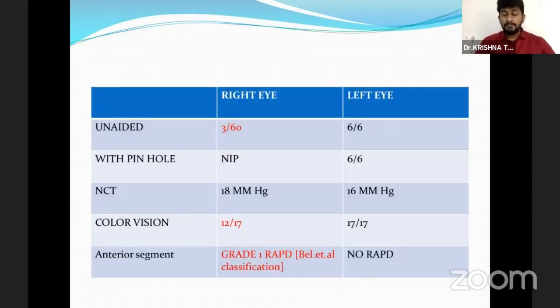His best corrected visual acuity is 3/60 in the right eye with normal intraocular pressure, and mild dyschromatopsia of 12/17 plates is seen. Anterior segment examination showed grade 1 RAPD according to Pellegrini classification, whereas the left eye was absolutely normal with 6/6 vision.